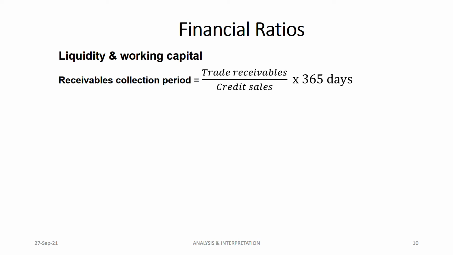But if it's a credit sale, you have to see how long your customers are taking: 30 days, 60 days, 90 days. The longer the time, the worse it is for you. So trade receivables divided by credit sales, times 365 days, because it's a period. I told you, whenever it's a period, 365 days.